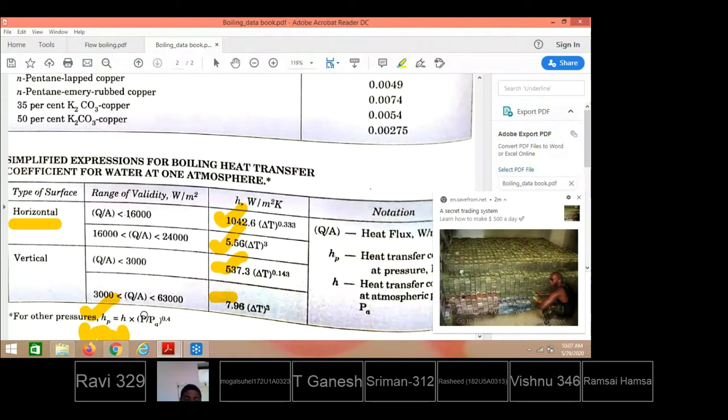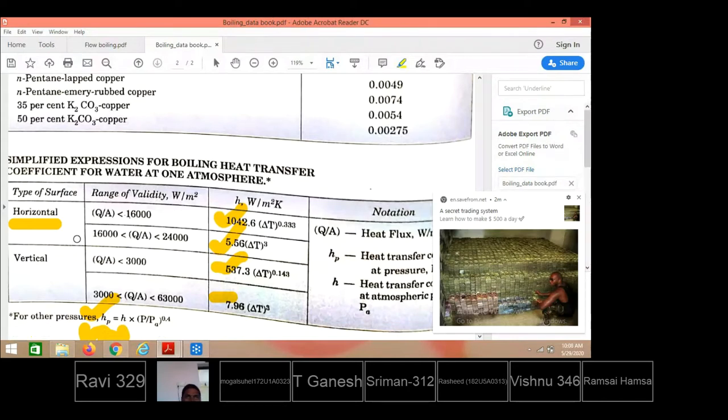What is this P value? That is the pressure where we are trying to find the heat transfer coefficient. This is how at a required pressure also we can get the heat transfer coefficient for nucleate boiling, when the water is making contact either with a horizontal surface or with a vertical surface.